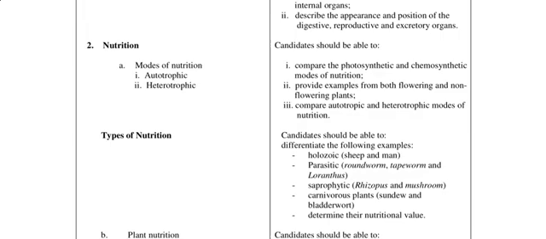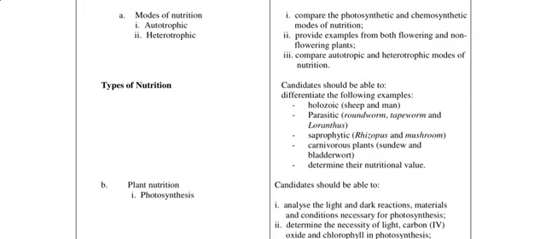All right, then compare autotrophic and heterotrophic modes of nutrition. Autotrophic has to do with something that produces food itself. Heterotrophic has to do with you eating ready-made food. And autotrophic is specific to mostly plants, while heterotrophic is specific to animals and the like.